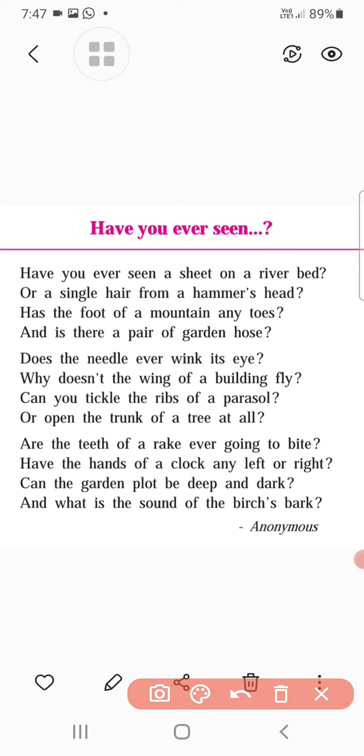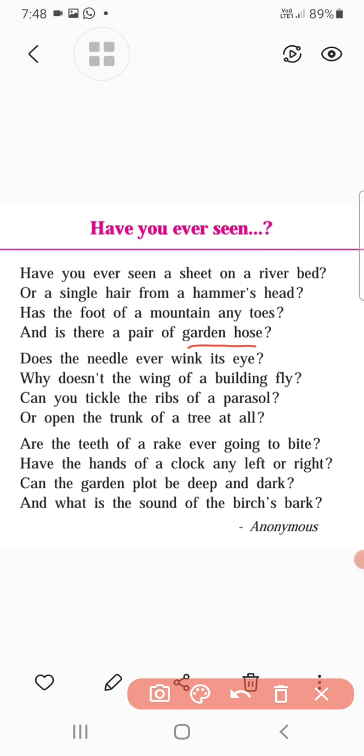The poet further refers to a garden hose. So look at now, hose. Now what is the meaning of hose? Hose means a flexible tube, or a pair of stockings. So the poet further refers to a garden hose, which is a flexible tube used to water the plants, and he compares it to the homograph hose, which means a pair of stockings.